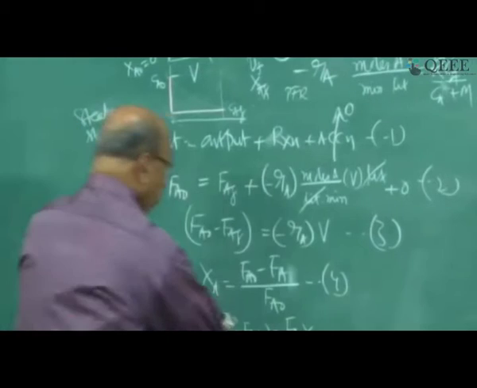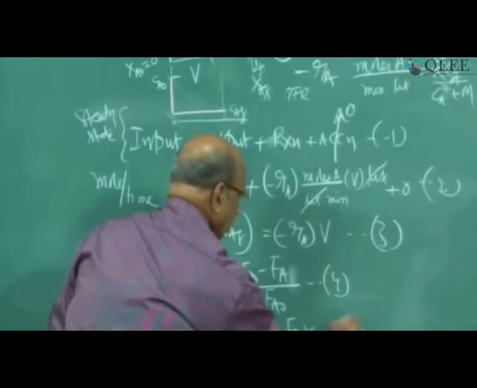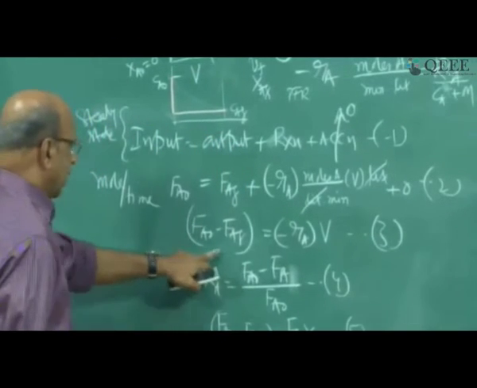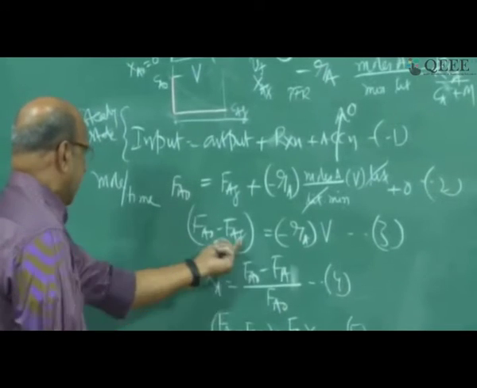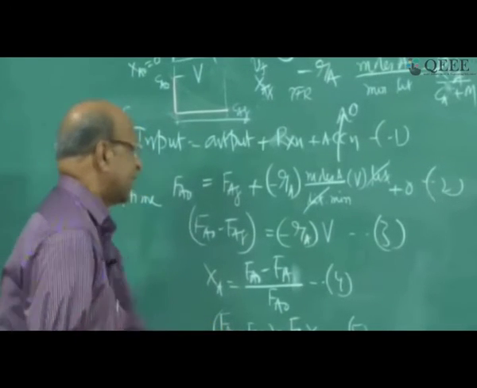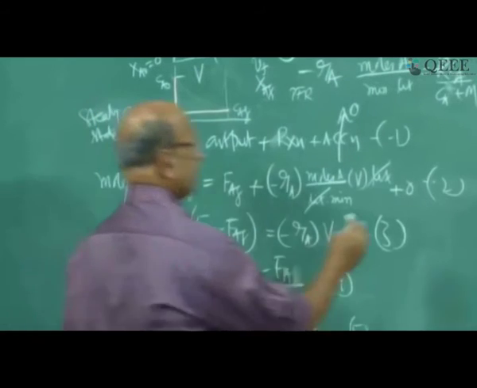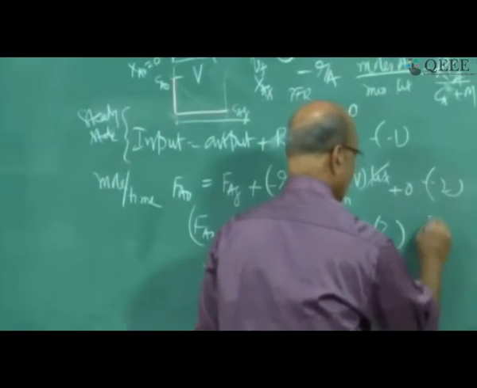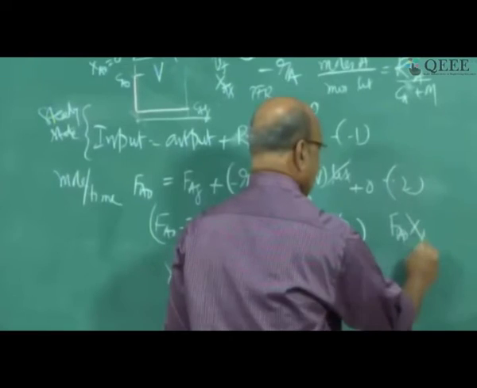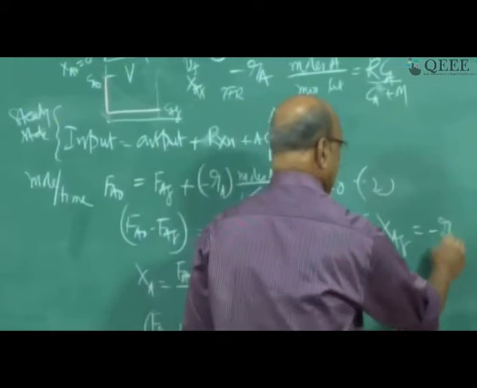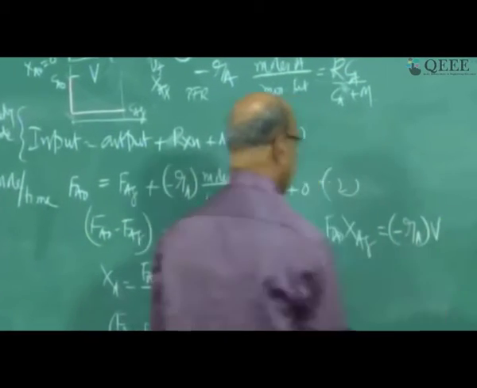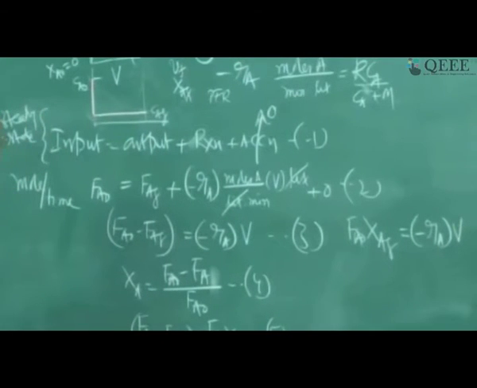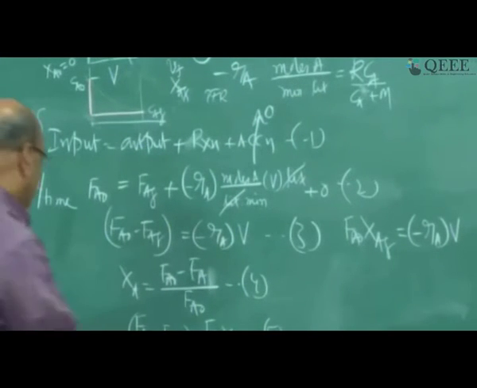So now substitute equation 5 in 3, because FA0 minus FAF is FA0 XA. So if I substitute that, FA0 XAF equal to minus Ra into V. Okay.